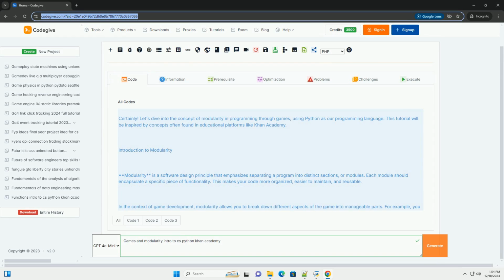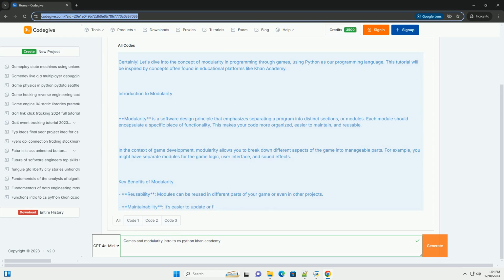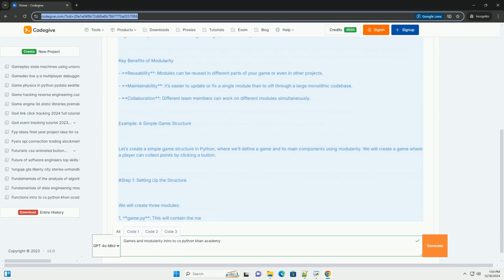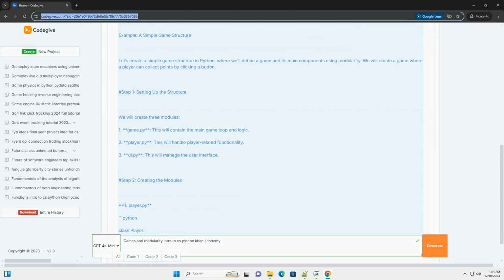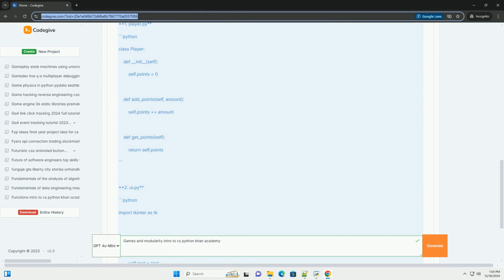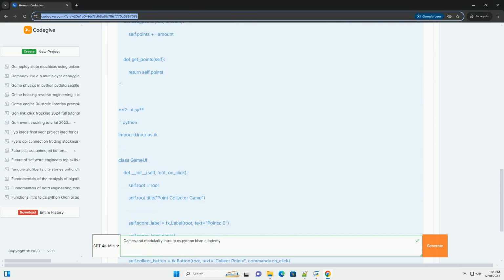Certainly. Let's dive into the concept of modularity in programming through games, using Python as our programming language. This tutorial will be inspired by concepts often found in educational platforms like Khan Academy.